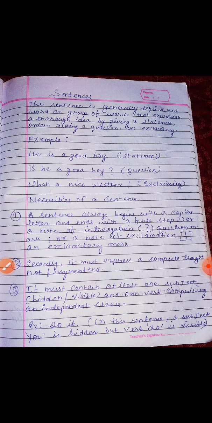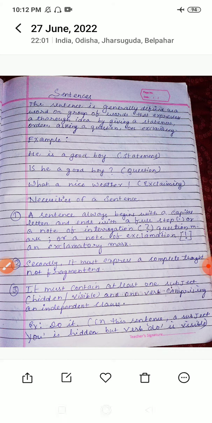For example, sentences can be of many types. It can give you an order. By reading some sentences, you can know that someone is giving an order to somebody, like go and bring a glass of water for me. Or someone will exclaim, wow, we won the match. So there are different types of sentences that we need to understand. Before understanding the types of sentences, let me give you some examples of a perfect sentence.